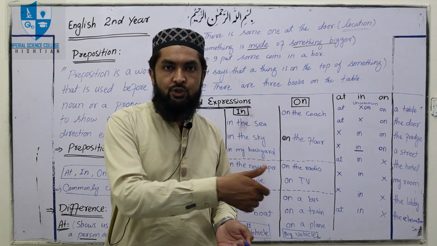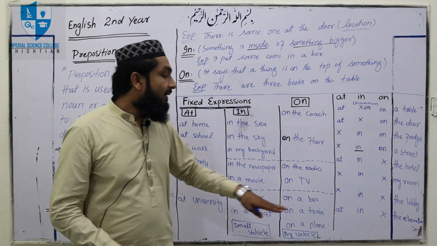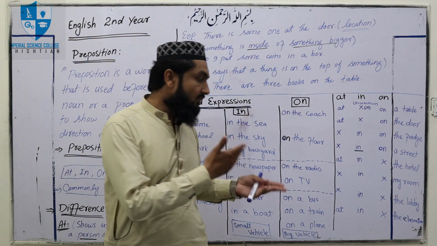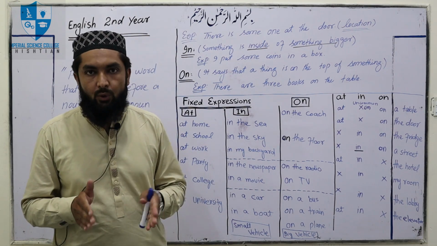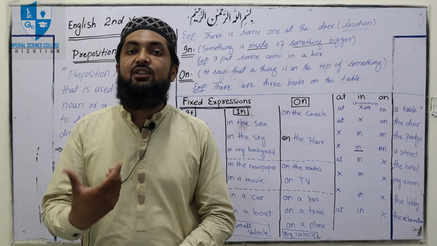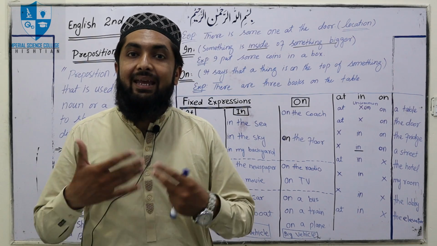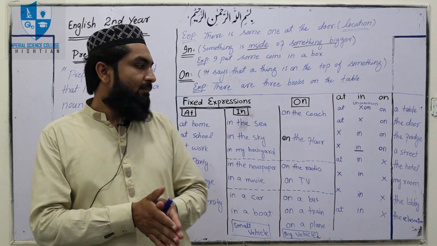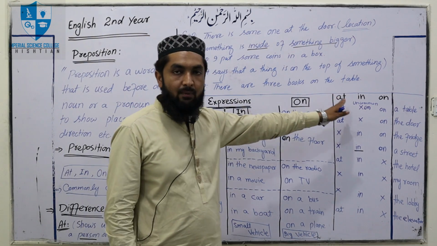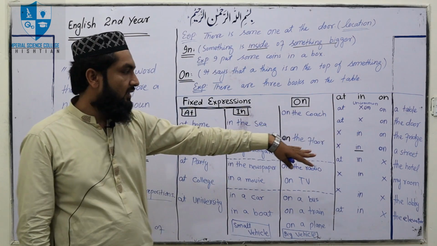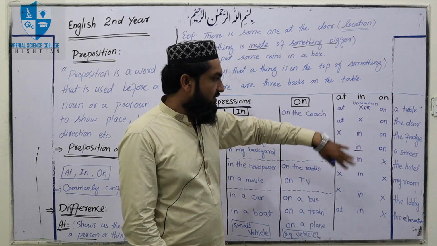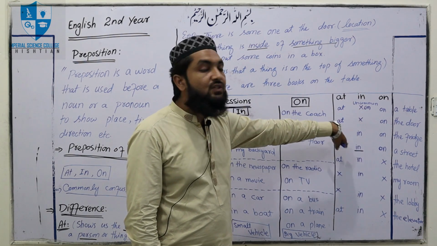I'm waiting for the elevator to come and get inside. When I'm waiting I'll say I'm at the elevator, and when I get inside, I'll say I am in the elevator. Just keep in mind in which context you have to use it. I hope you have got how to use these prepositions regarding these words.